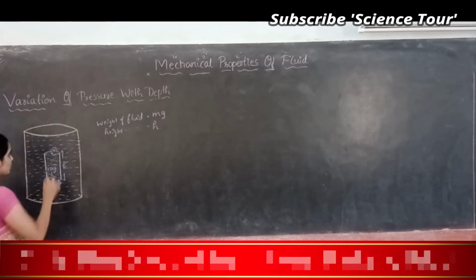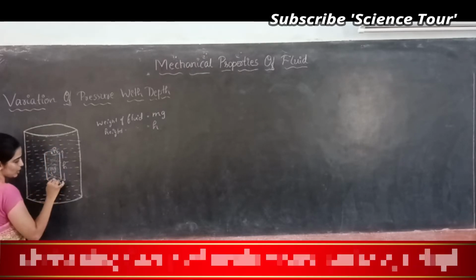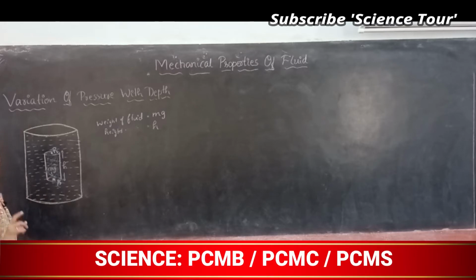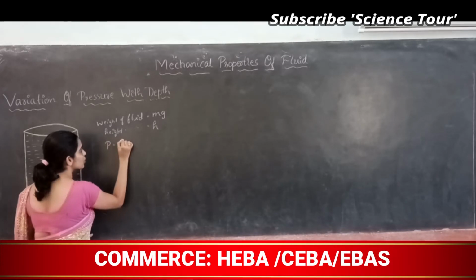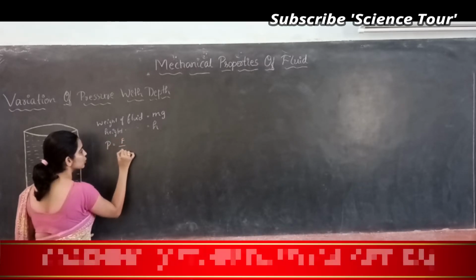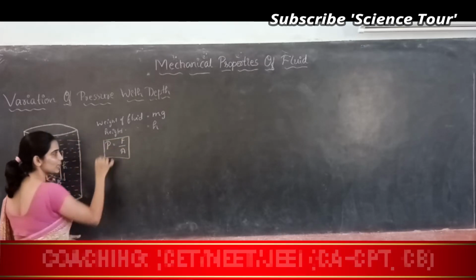Okay. So now P1 is at one face of the cylinder, P2 is at the other face. What is pressure, students? Pressure means what? We know that pressure is force per unit area. Am I right? Pressure is force per unit area.